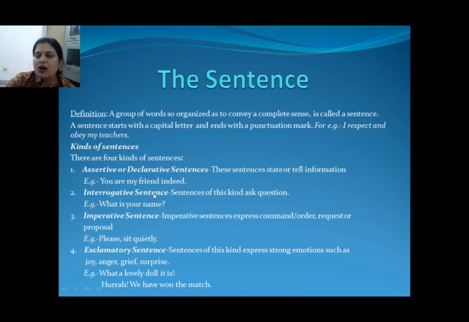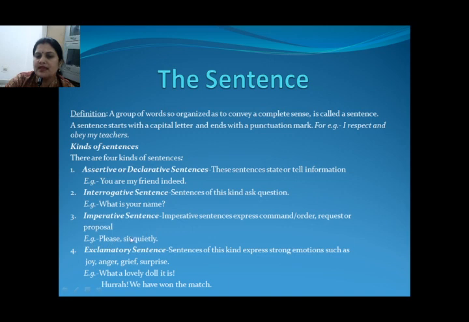Interrogative sentence, you can also say question. A sentence of this kind asks a question. So example, what is your name? You just see that it starts with a capital W and here it is a question mark. Then imperative sentence. Imperative sentences express command, order, request or proposal, even advice also.